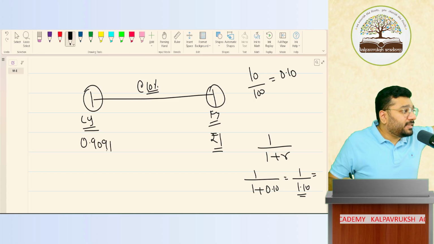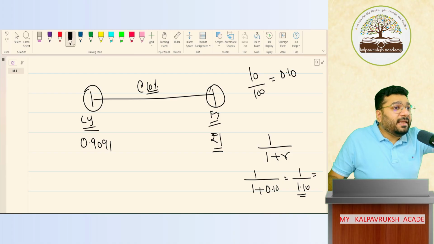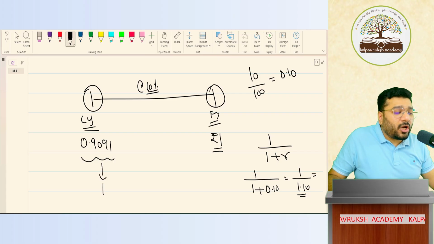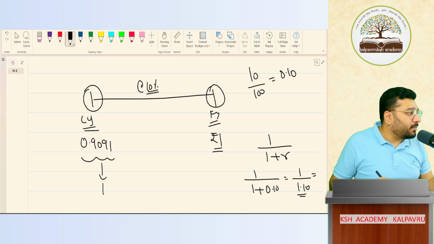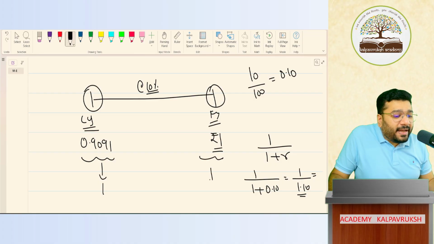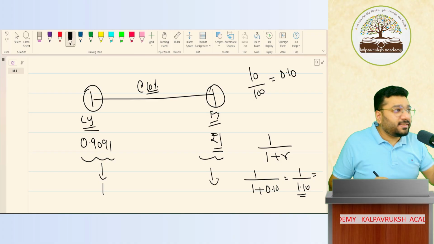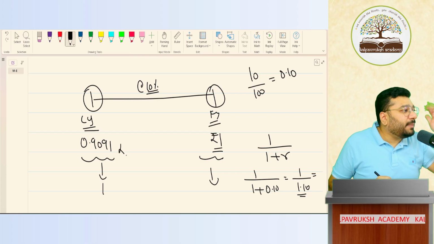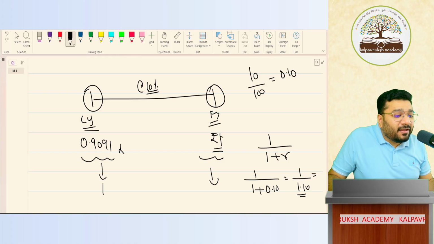0.9091. Now understand, very important. Today you have 0.9091 in your pocket, right? With this you can buy one chocolate. You can get one chocolate for this amount. The same one chocolate, if you want to get in future, if you give this much money, the shopkeeper will not accept. He will say, give me 1 rupee.